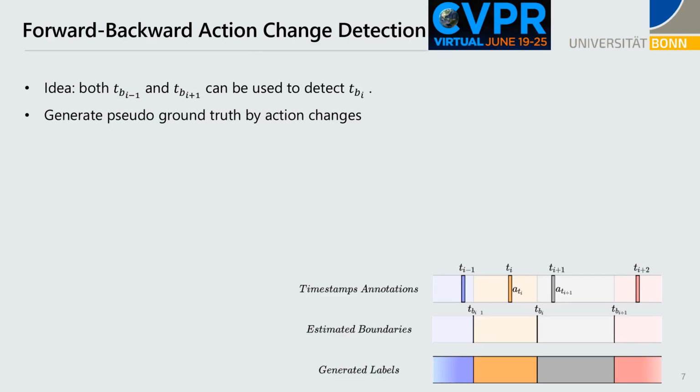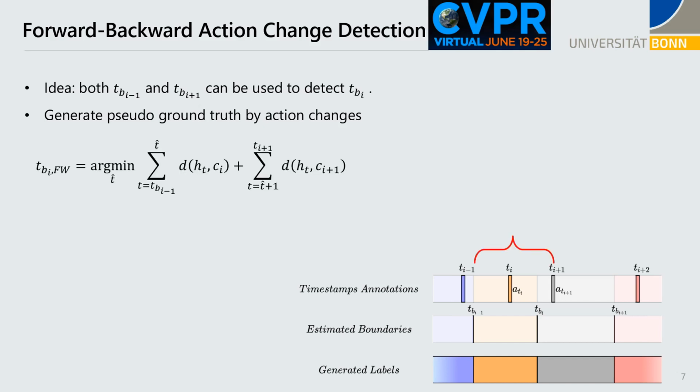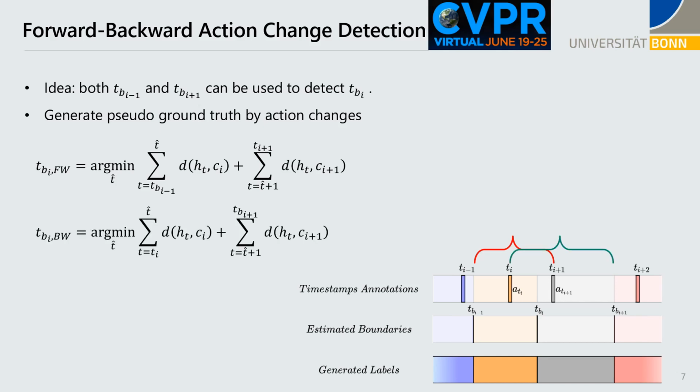The idea of forward-backward action change detection is to consider the previous action change T_i-1 hat and the next action change T_i+1 hat to detect T_i hat. The reason is that if we already calculated T_i-1 hat, then the frames from T_i-1 hat to T_i are assigned the same action label A_i. This information can be used to estimate T_i hat. We call it the forward estimate. The same argument also holds if we start estimating action changes in reverse order. We call it the backward estimate. The final estimated T_i hat is the average of these two estimates.